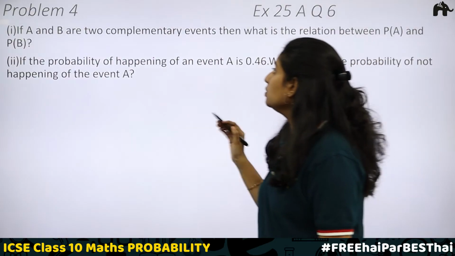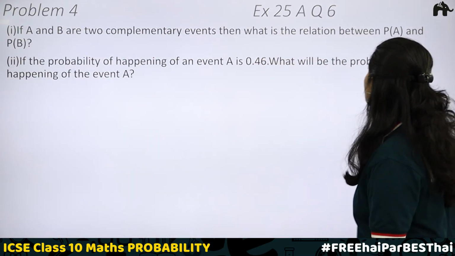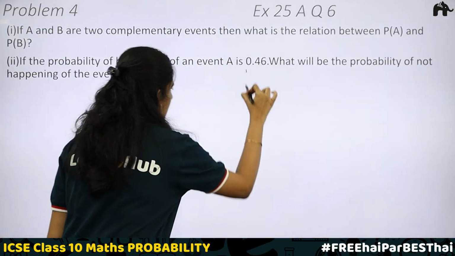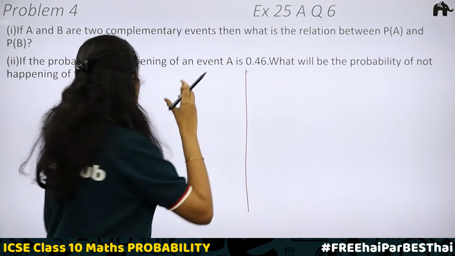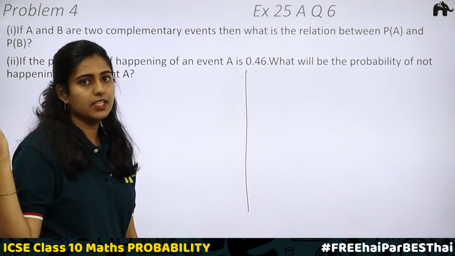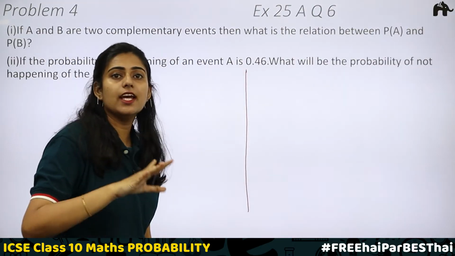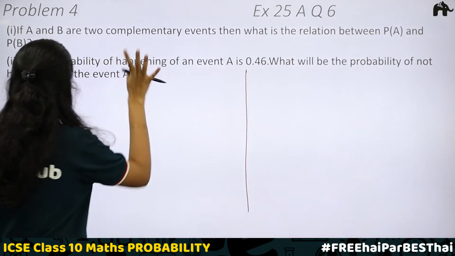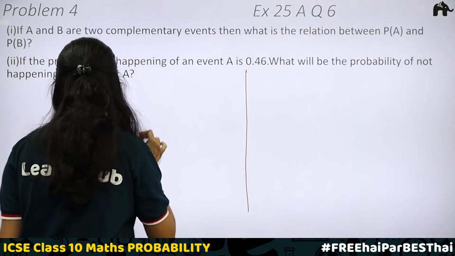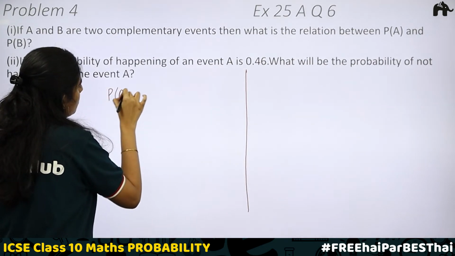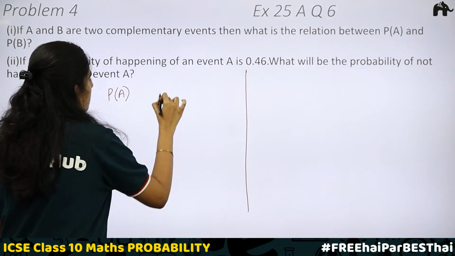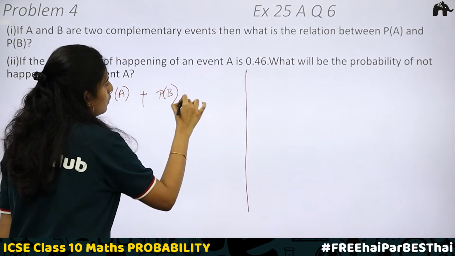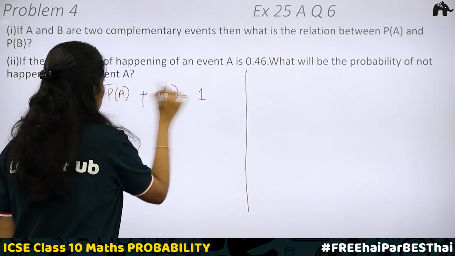If A and B are two complementary events, then what is the relation between P of A and P of B? Let us take the example of coin tossing. Complementary events mean if one case is not happening, then it should be the other case. Coin tossing, if it is not head, then tail. If it is not tail, then head. Only two options are there. So in that case, we call it a complementary event. Okay. So here, if the probability of A and the probability of B is taken and added together, you will be getting 1. So this is the relation.